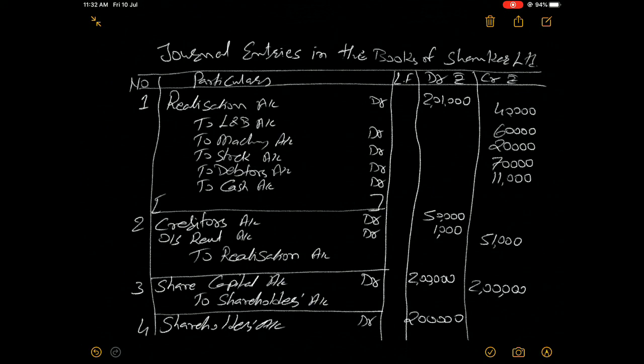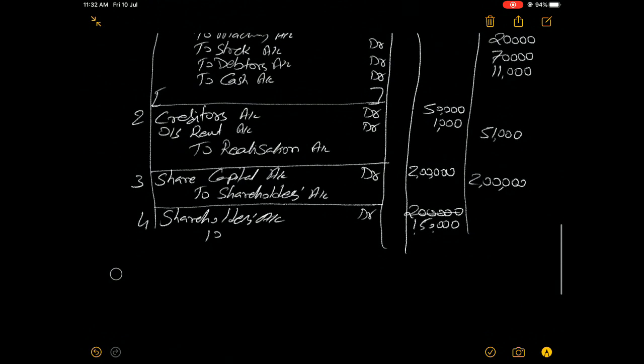Not 2 lakhs, we take it here because 50,000 is the liabilities we deduct from it, therefore we take 1,50,000 to profit and loss account. Sorry, only 50,000 of liabilities is considered with the shareholder, therefore we transfer to profit and loss account to shareholders.